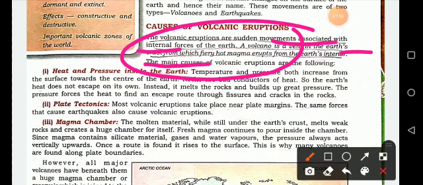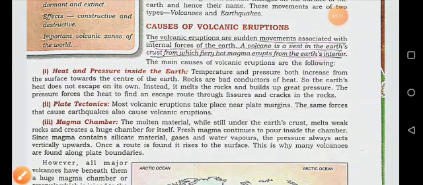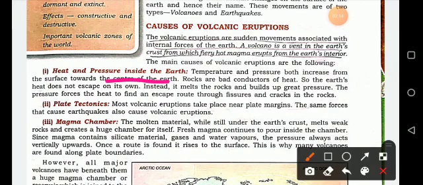So we have three processes. The first one is heat and pressure inside the earth. When the temperature and pressure both increase from the earth's surface toward the center of the earth, rocks, being bad conductors of heat, do not let the earth's heat escape on its own.